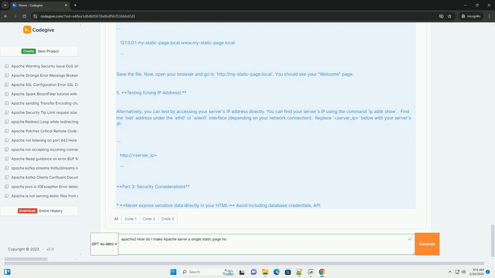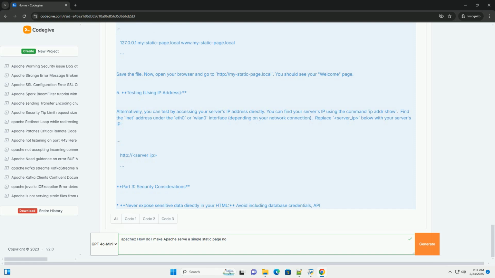Permission issues. Ensure the Apache user, typically www-data, has read permissions for your index.html file. Use sudo chmod 644 /var/www/html/index.html to set appropriate permissions. Firewall issues. Make sure your firewall allows traffic on port 80, HTTP, or 443, HTTPS.